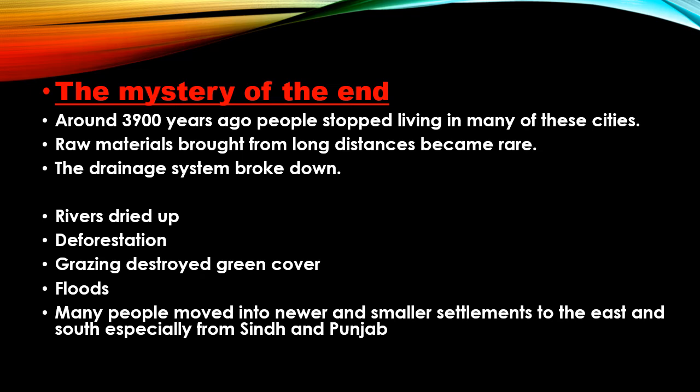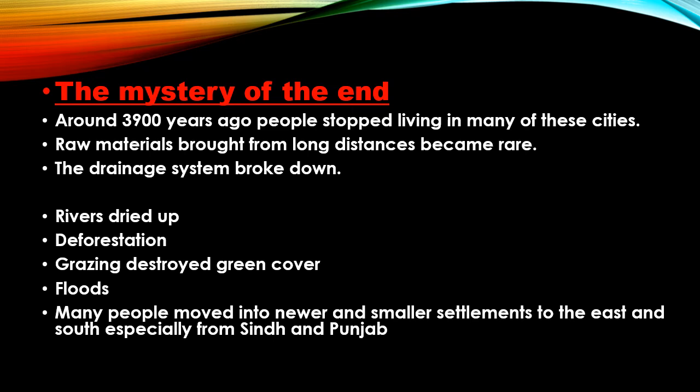Around 3,900 years ago, people stopped living in many of these cities like Harappa, Lothal, Mohenjo-daro, Kalibangan, etc. Raw materials brought from long distances became rare. The drainage system, which showed that the Harappans were very particular about healthcare and sanitation, broke down. Rivers dried up around 3,900 years ago.